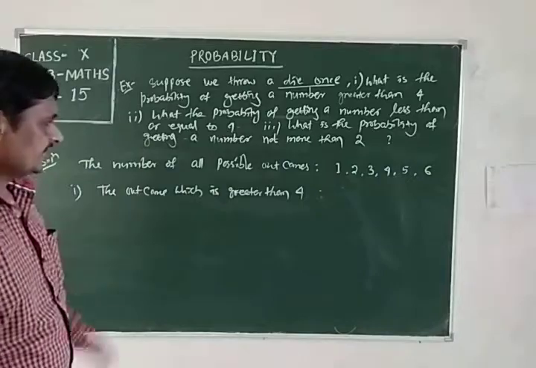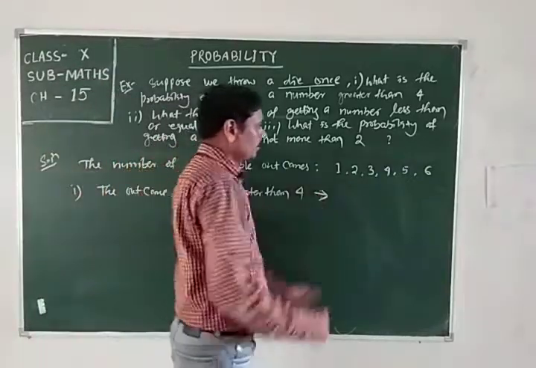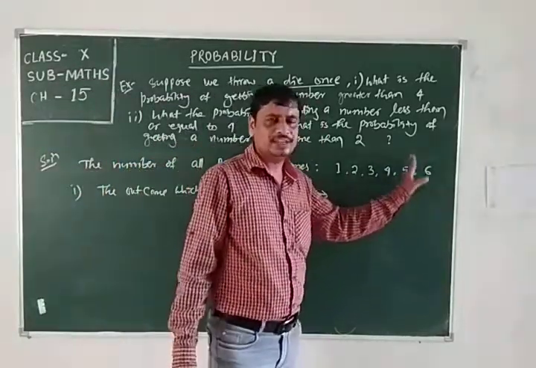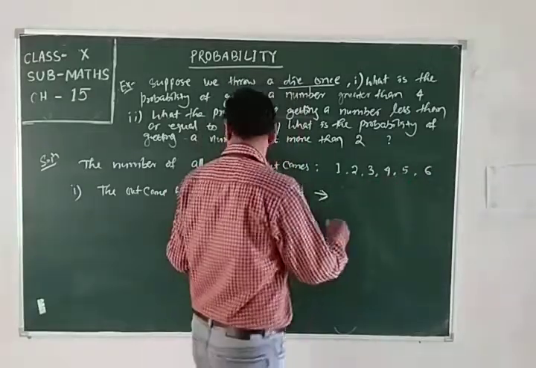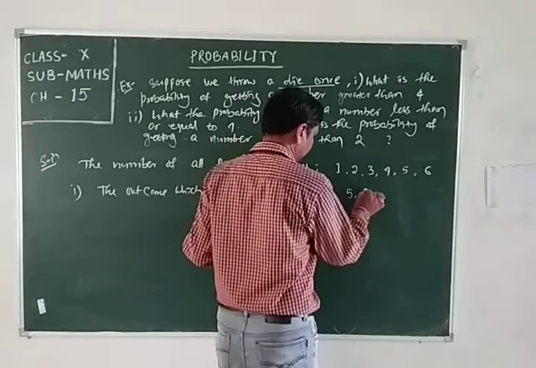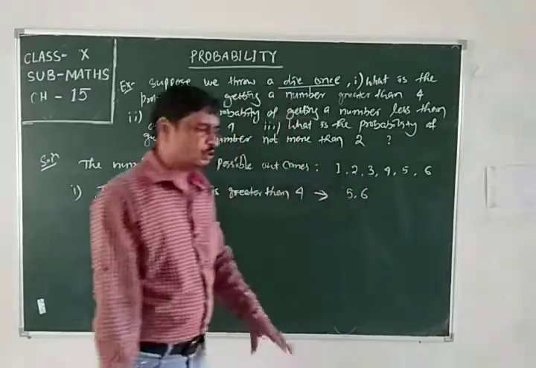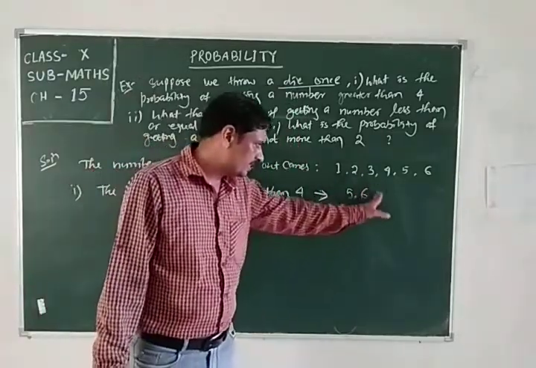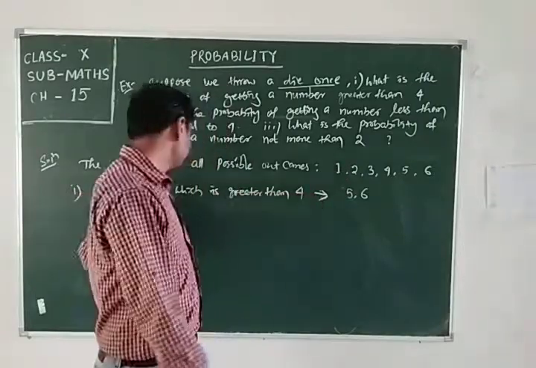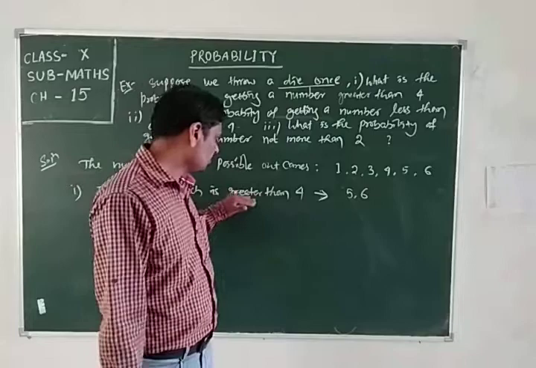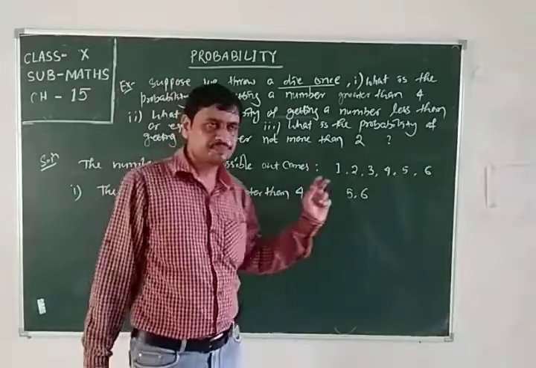The outcomes which are greater than 4 are 5 and 6. Only 2 outcomes are there. These are greater than 4, 5 and 6. So the total number of outcomes which are favorable to our event, that means the outcome should be greater than 4, is 2.